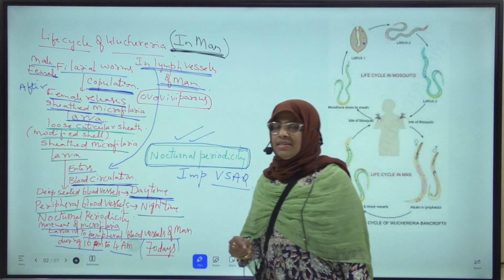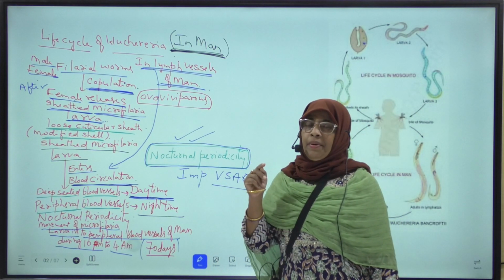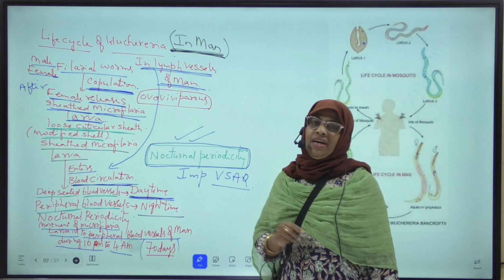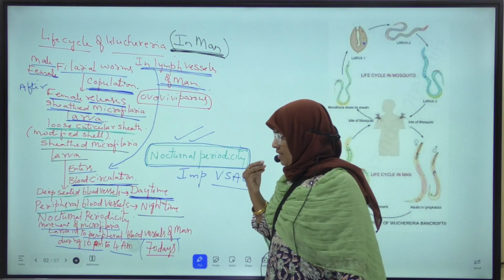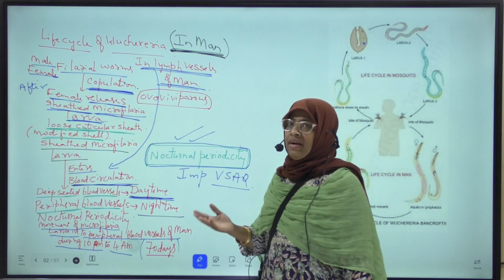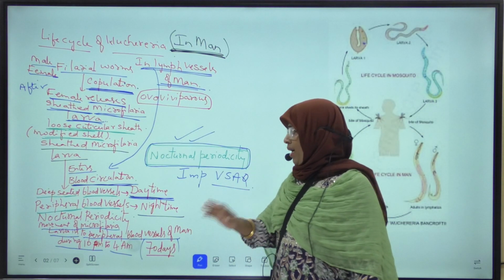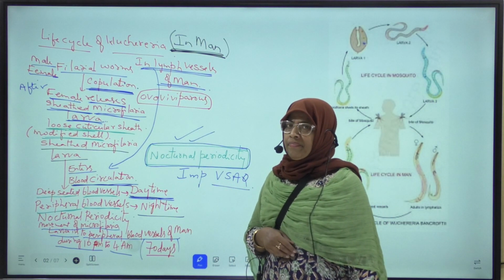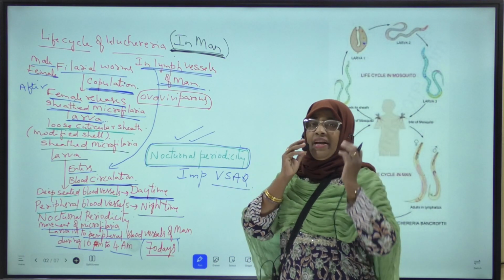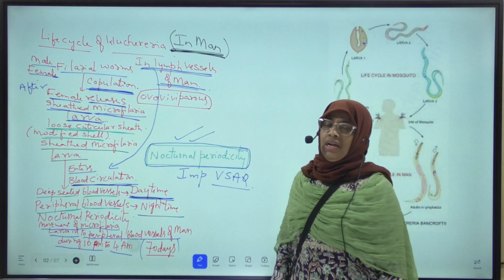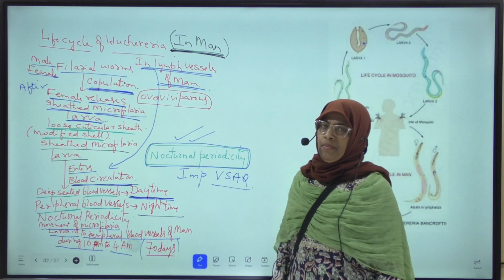Okay, why does this microfilaria larva exhibit nocturnal periodicity? What is the significance of nocturnal periodicity? The significance is that the movement of microfilaria larva into the peripheral blood vessels of man during night time is to suit the feeding habits of the mosquito. Generally mosquito bites human beings during night time, no?